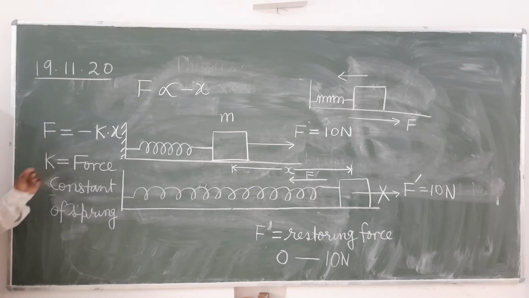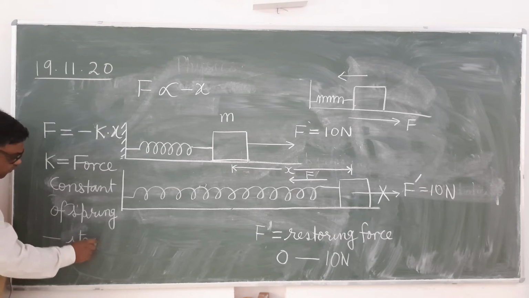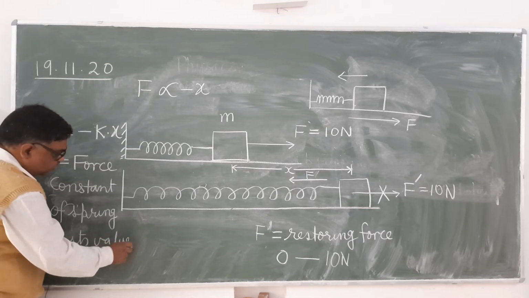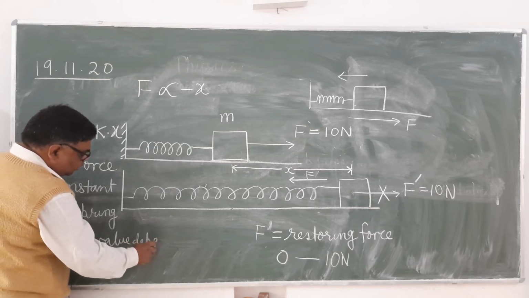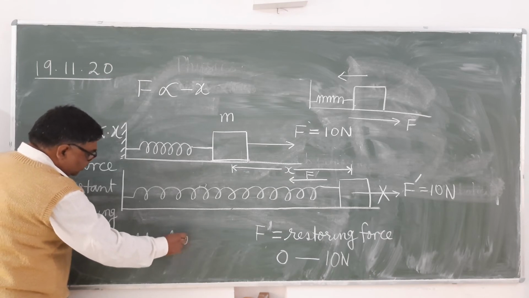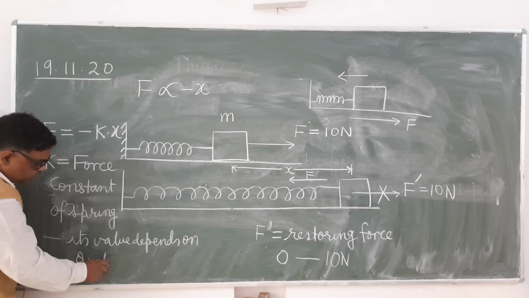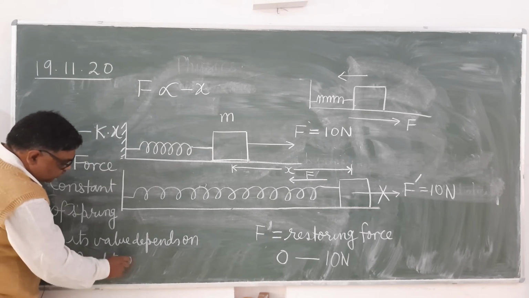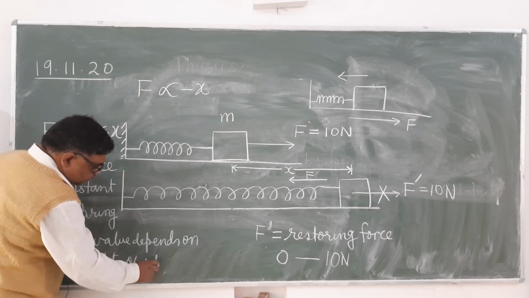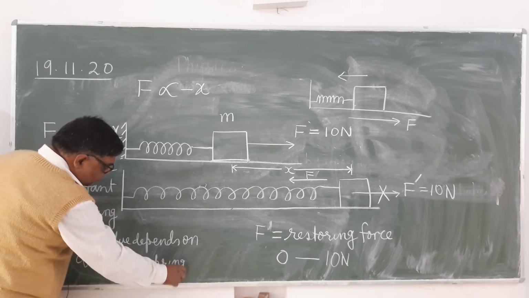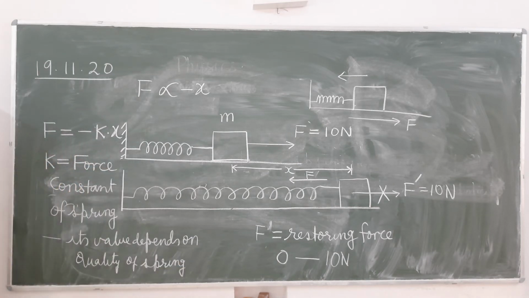Its value depends on the quality of the spring. Is it clear? Now, how will you describe the force constant of the spring? So first you write down these things.